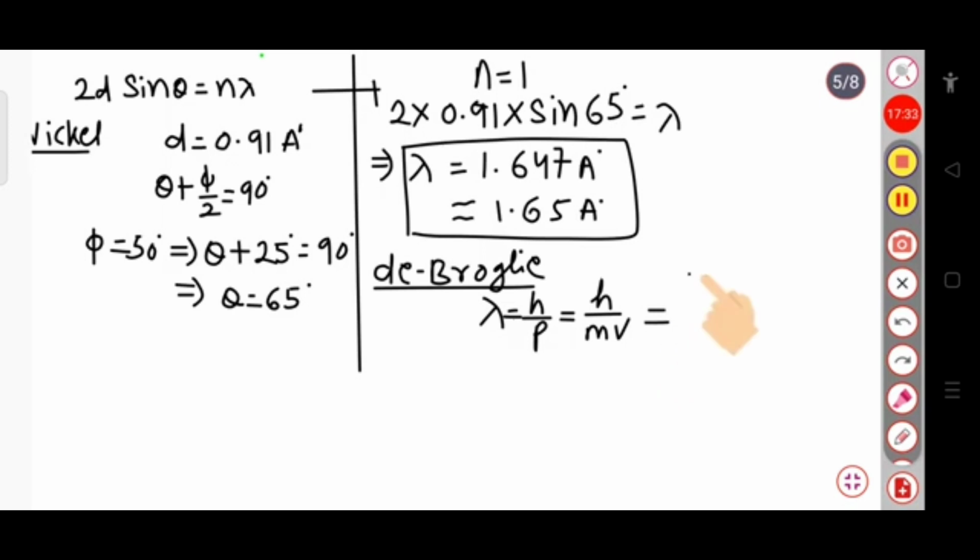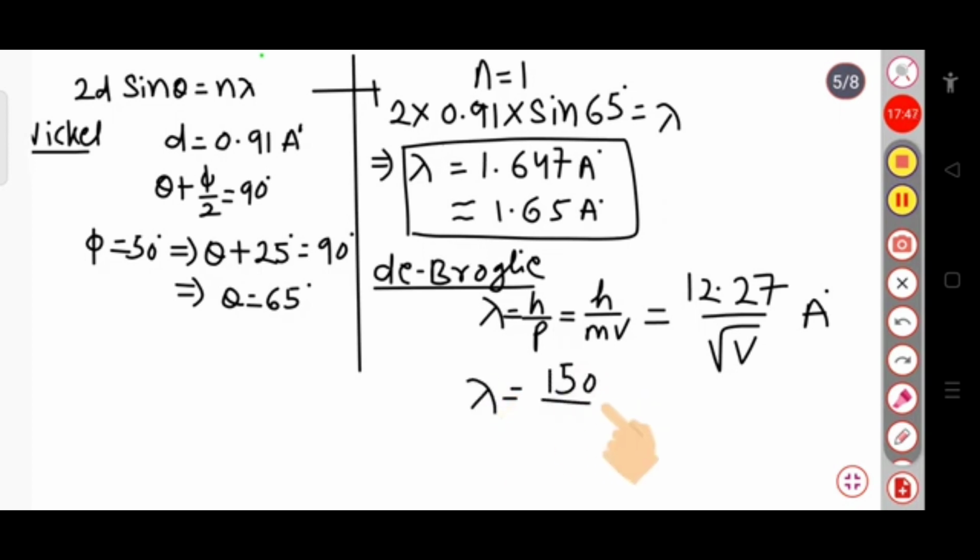We can also write this as 12.27 divided by root over V angstrom, and also lambda equal to root over 150 divided by V angstrom. These two relations are basically for the electrons.